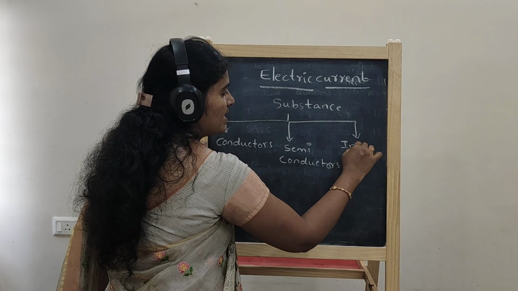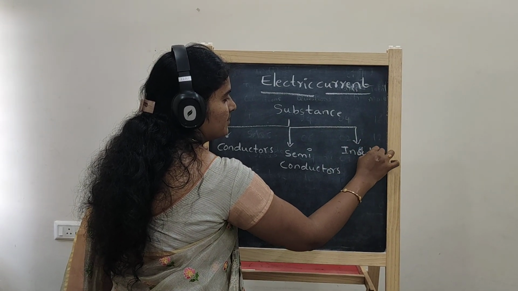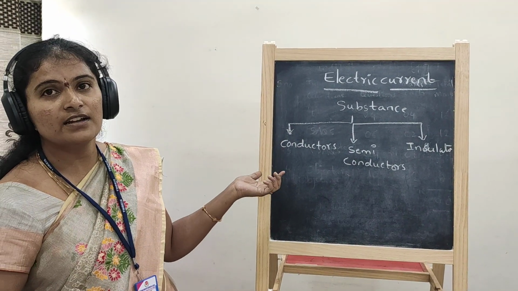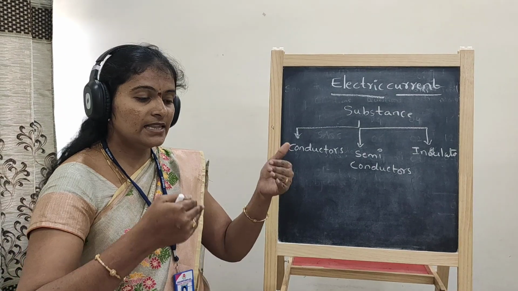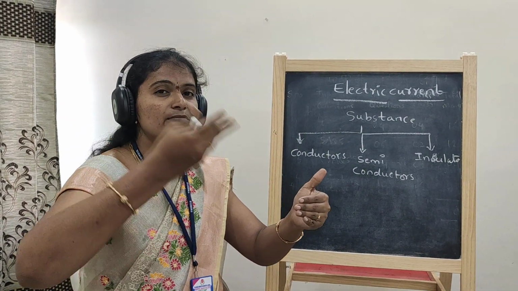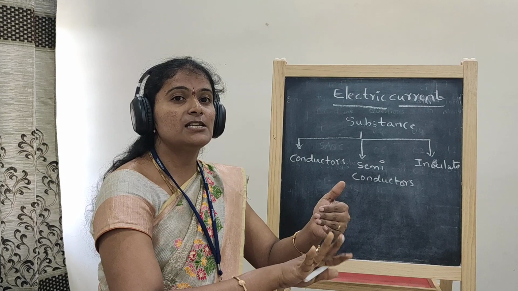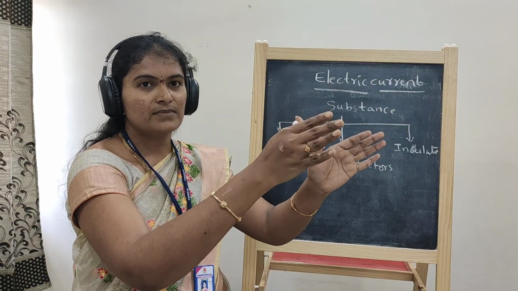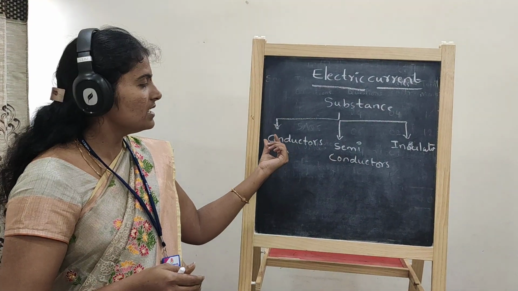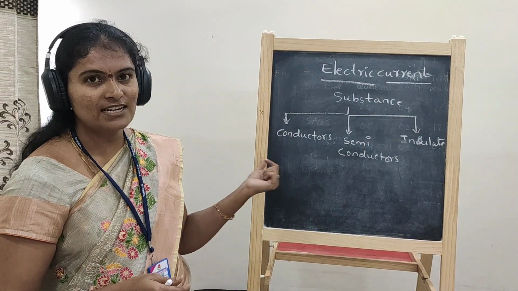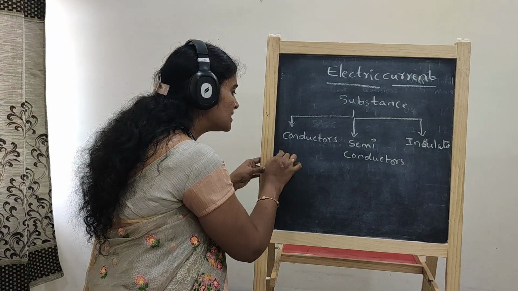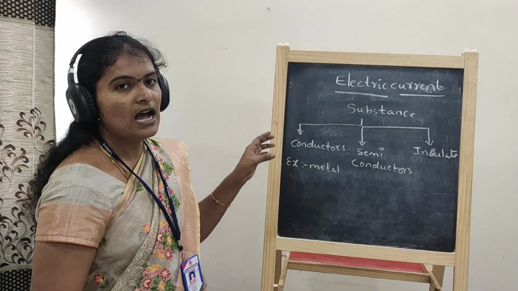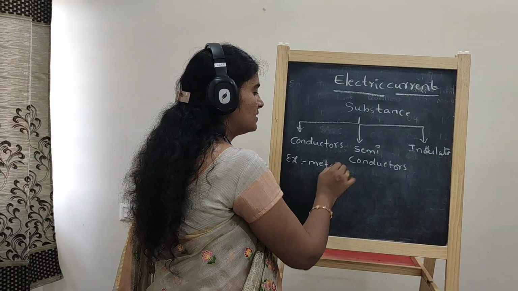So what is meant by conductors? Conductors are materials that participate freely in the conduction phenomena. In conductors we have many free electrons, so the electrons can easily pass through them, which means they allow electricity easily through them. They are called conductors. What is an example of a conductor? Metals. All types of metals are examples of conductors.